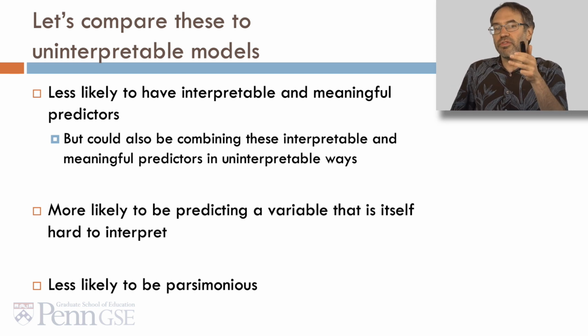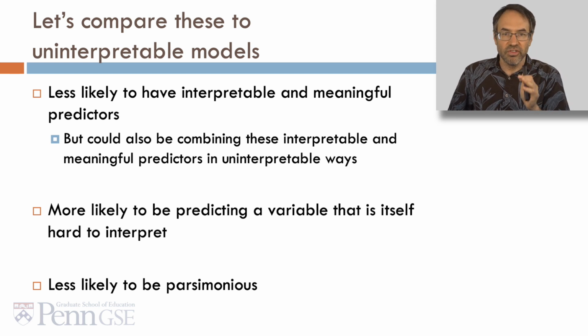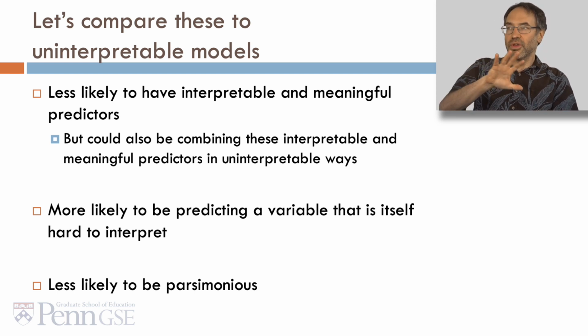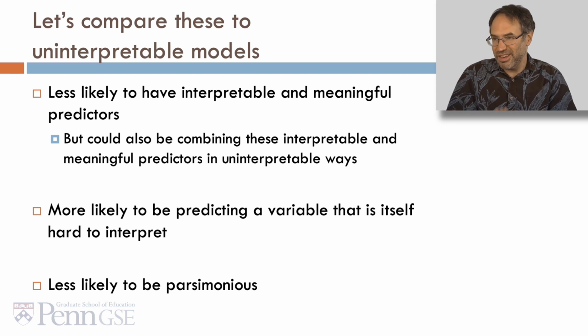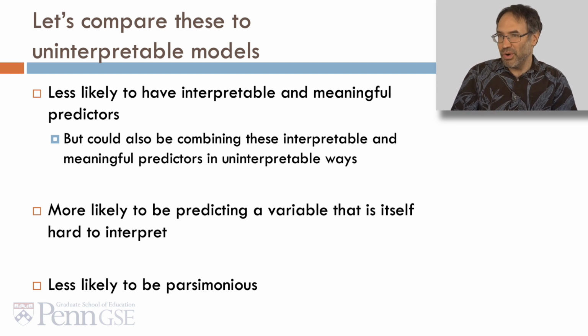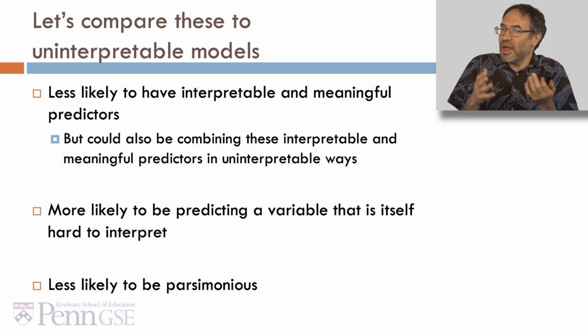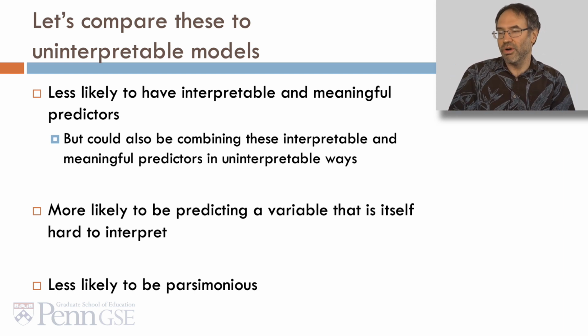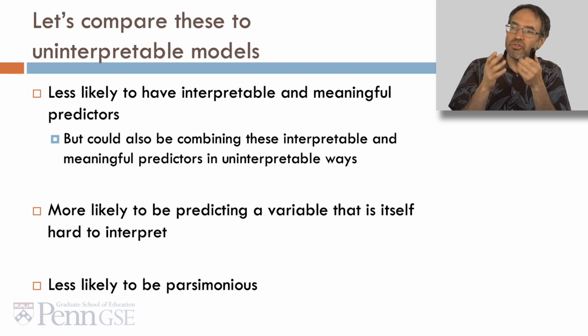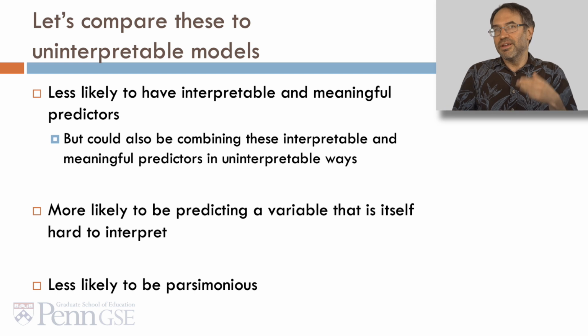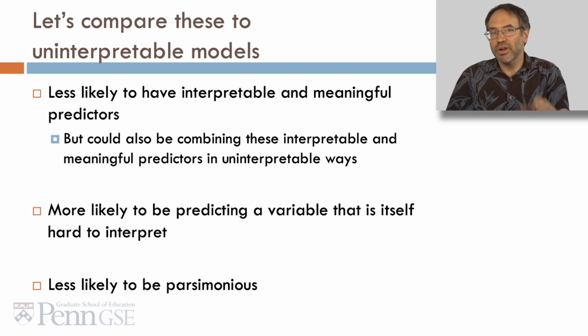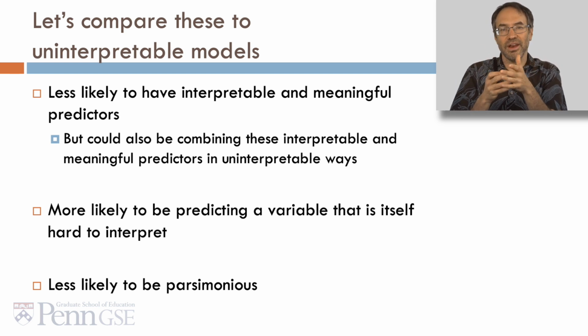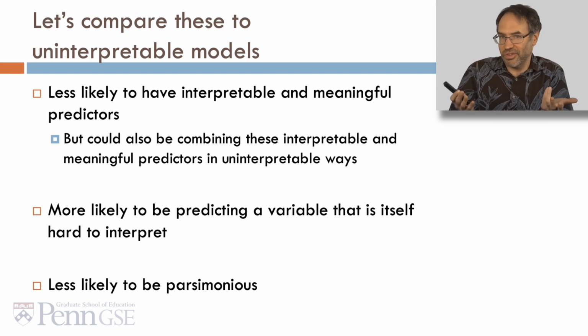It's also relatively more likely that an uninterpretable model is predicting a variable that's itself hard to interpret. And sometimes this also comes down to a variable that seems easy to interpret, not being quite as easy to interpret as we think of it. For example, that might be suspensions from school. A lot of times we think about something like suspensions from school, well, you do something really bad, you get suspended. But also, as a lot of the literature has shown, kids get suspended for all kinds of reasons other than simply doing something bad, and some kids who do the same actions don't get suspended.